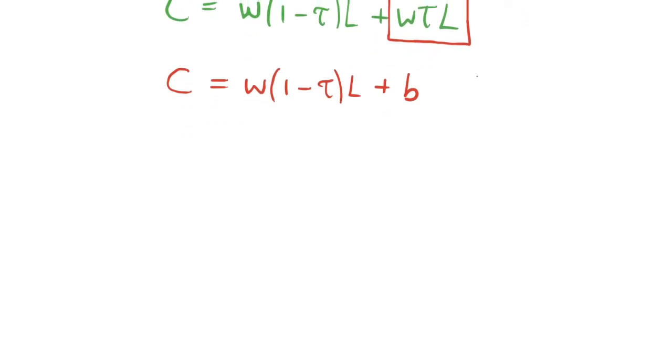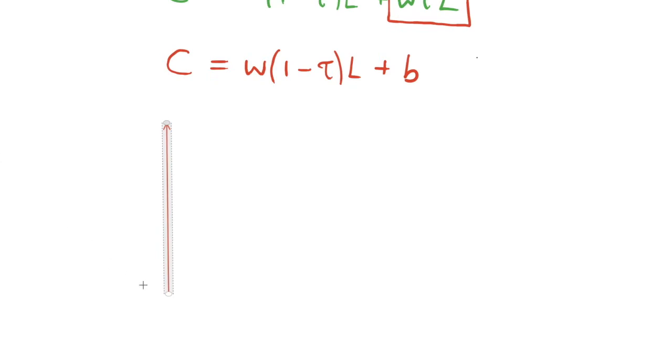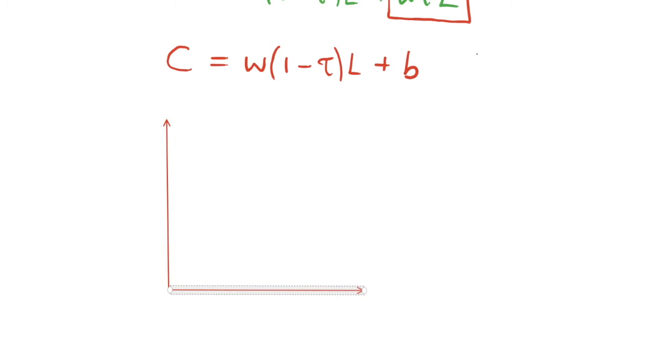So, given those assumptions, let's draw a diagram and see what happens. Let's draw some axes, and our axes here are going to be consumption and labour. We've drawn this before.